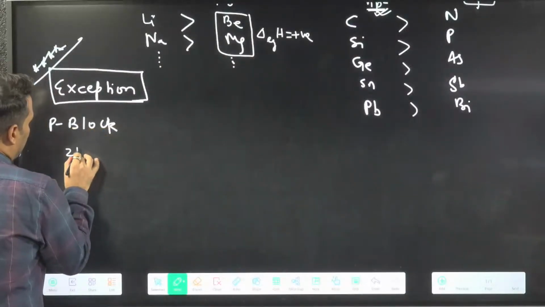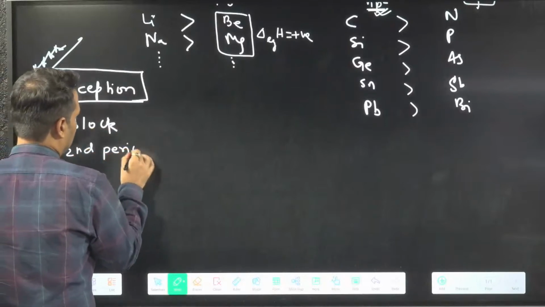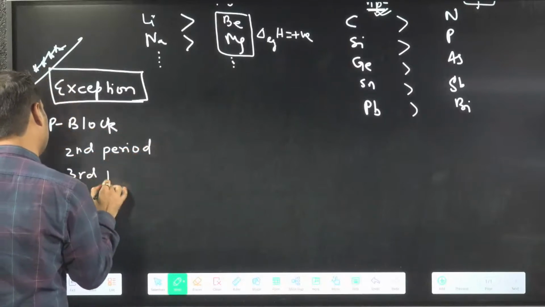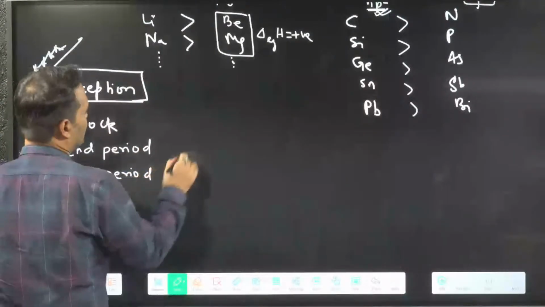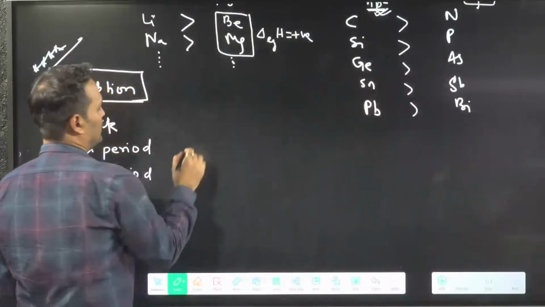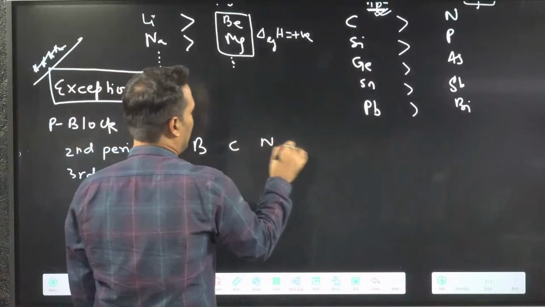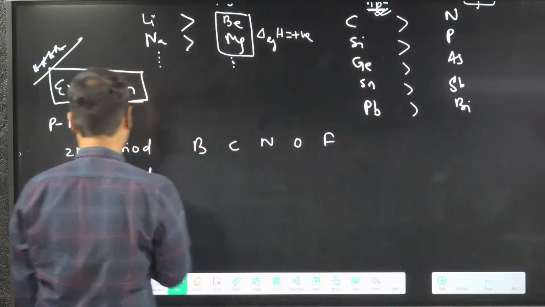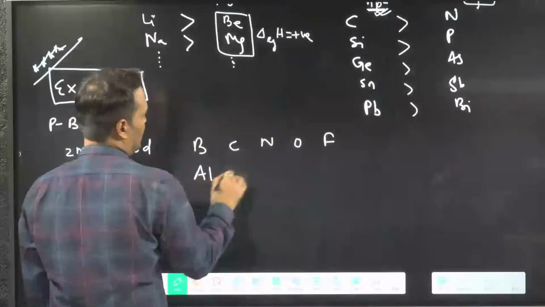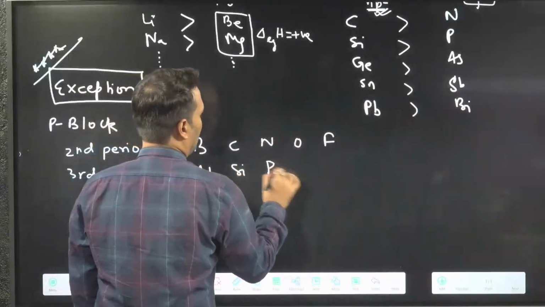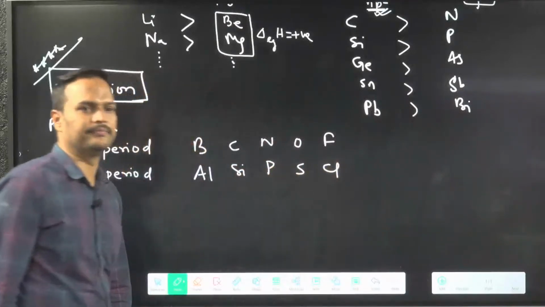Which periods? Second period and third period. Who is present in the second period? बताओ, बोरोन, कार्बन, नाइट्रोजन, ऑक्सीजन, फ्लोरीन. Third period: एल्यूमिनियम, सिलिकॉन, फॉस्फोरस, सल्फर, क्लोरीन.